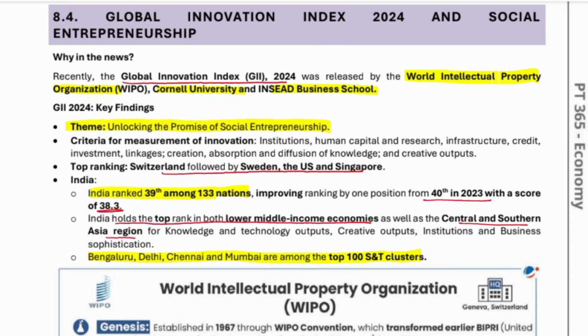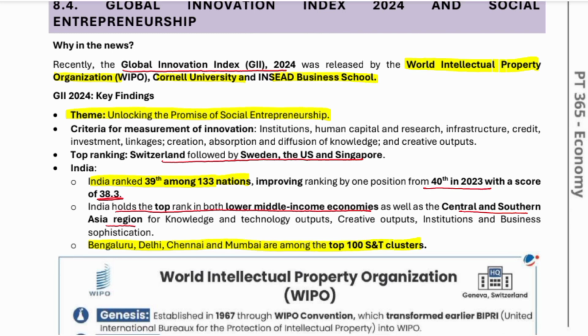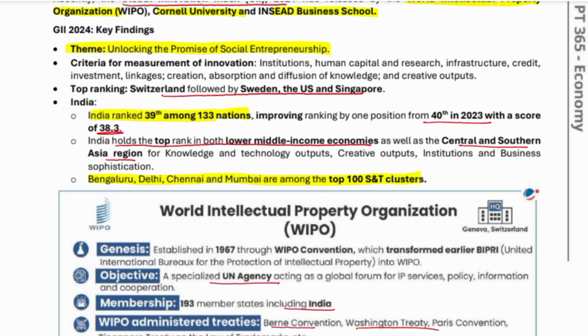Next is the Global Innovation Index 2024 and Social Entrepreneurship. Recently the Global Innovation Index was released by the World Intellectual Property Organization in collaboration with Cornell University and INSEAD Business School. Please remember that. Top ranking: Switzerland, followed by Sweden, the US and Singapore. India ranked 39 among 133 nations, improving by one position. In 2023 the rank was 40th and now it is 39.